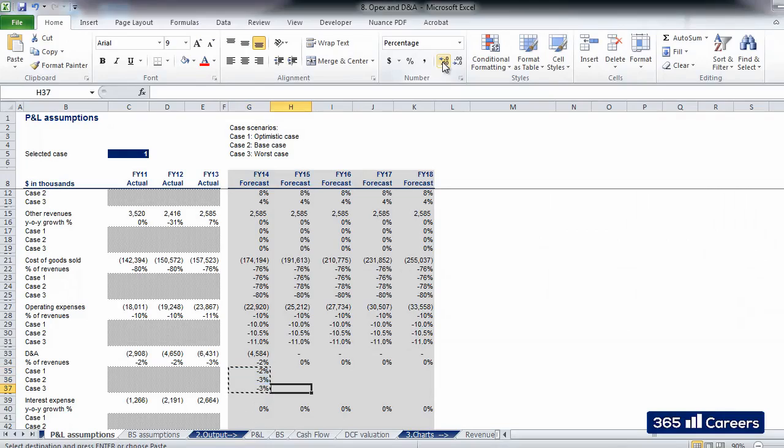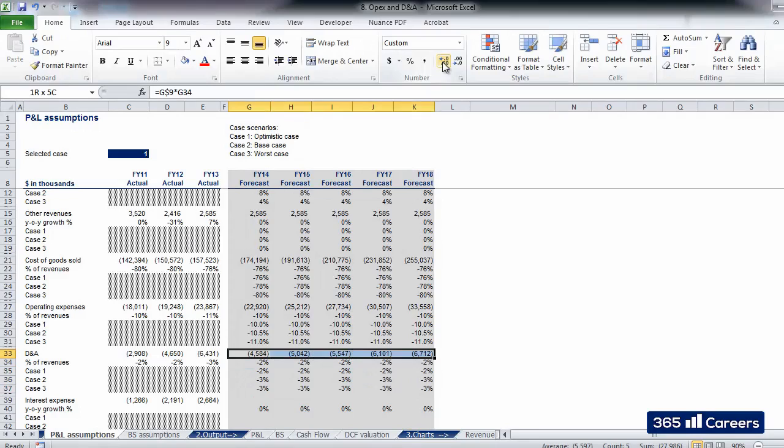We need to copy the formula calculating for D&A from above. Once we've done that, we will have the numbers for D&A expenses throughout the forecast period.